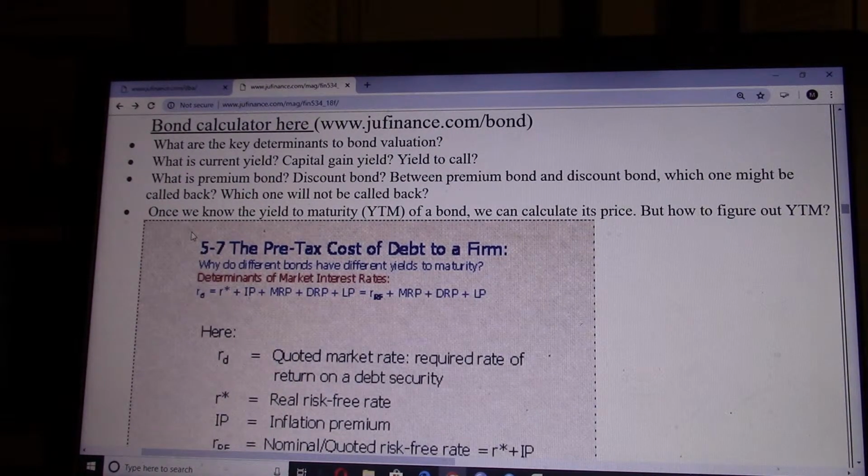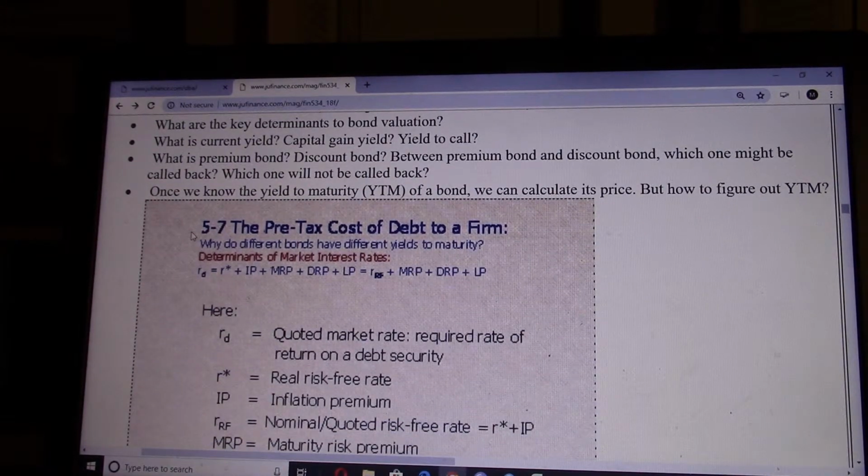Since coupon rate is so high and market rate is so low, it's a good time for the company to call those high coupon bonds back. The company could reissue bond, reborrow from the bond market at a lower market interest rate. So premium bond will be called back. Discount bond will not.